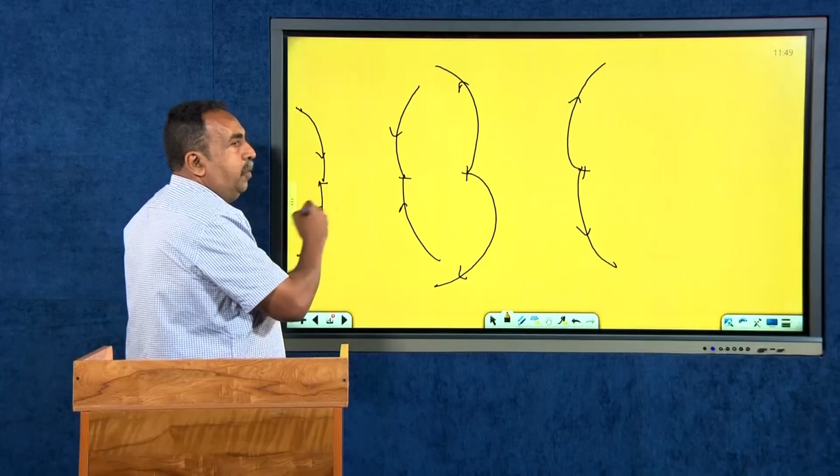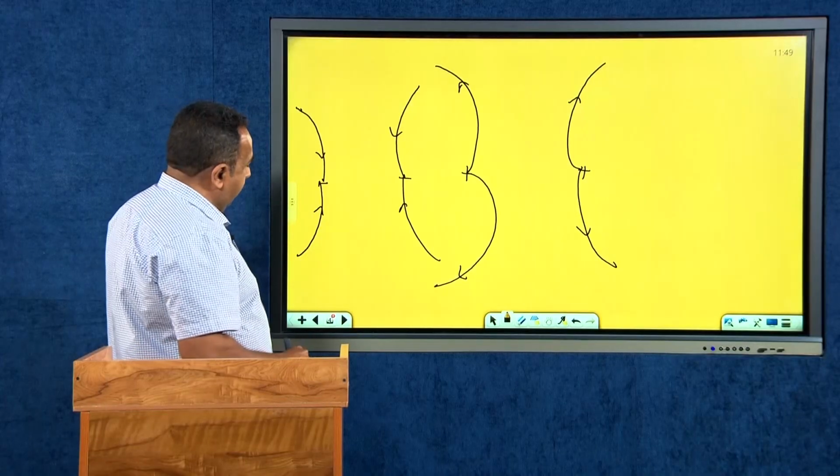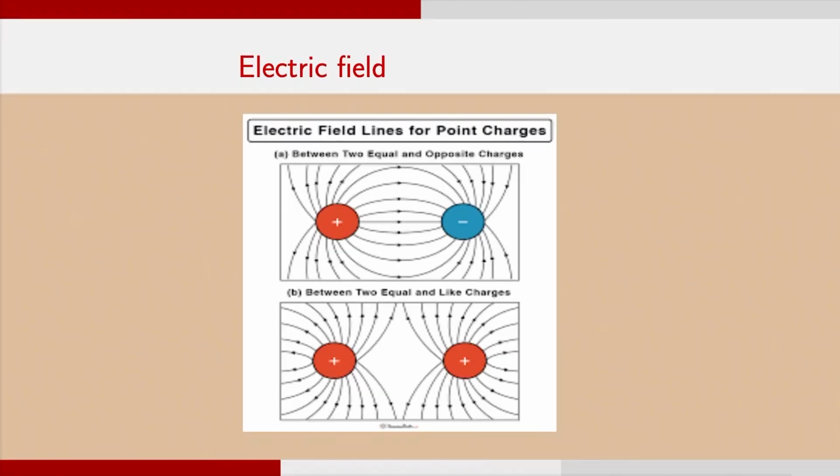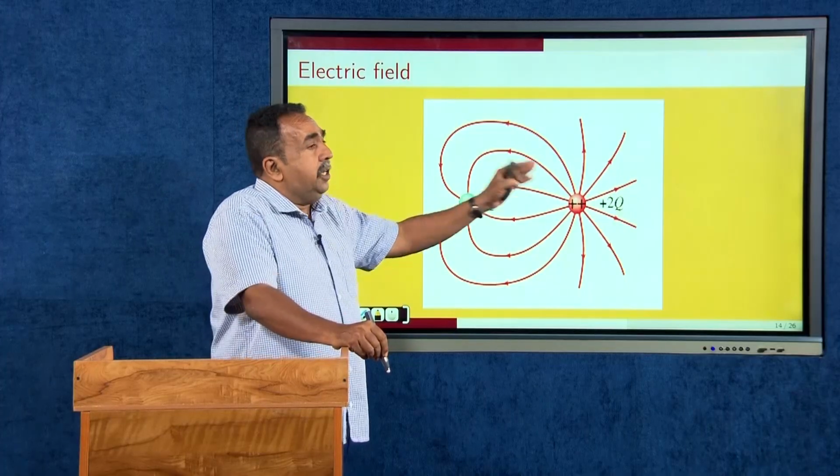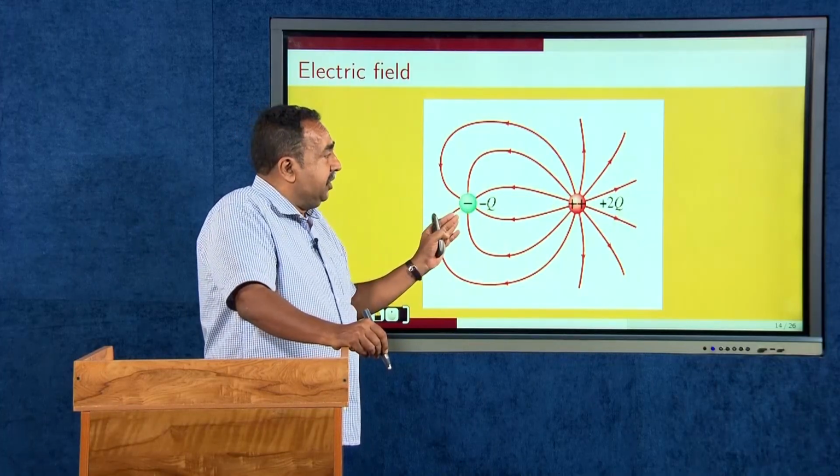But they will not be moving towards each other. These are the pictures of the lines of force between positive and negative charge and a positive and a positive charge. Now, if you have a negative charge and a positive charge, they are not equal in magnitude.